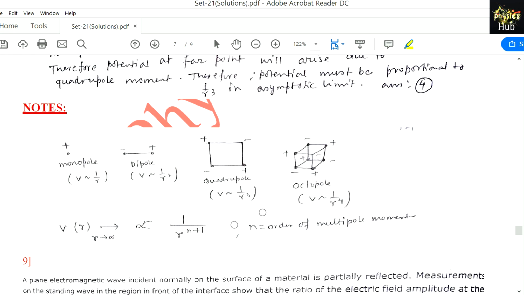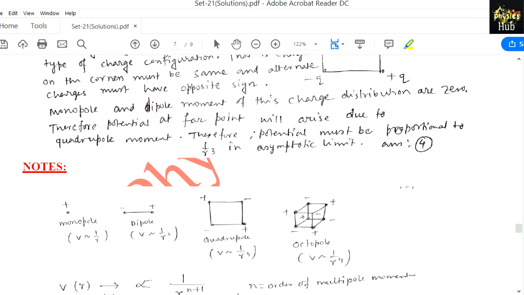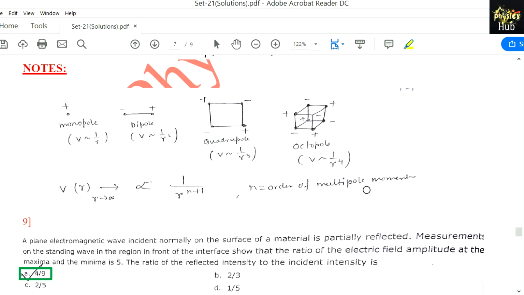This is the case of quadrupole, where you put n equals 2. Sometimes people also write l here in place of n, where l is the order of the multipole moment. And for octupole, you may get this type of configuration. In some questions they have given this type of configuration, so in your upcoming NET exam they may give you this type of configuration. So you can easily predict without detailed calculation that it is 1 by r to the power 4, if you put n equals 3 here. So you can save it.